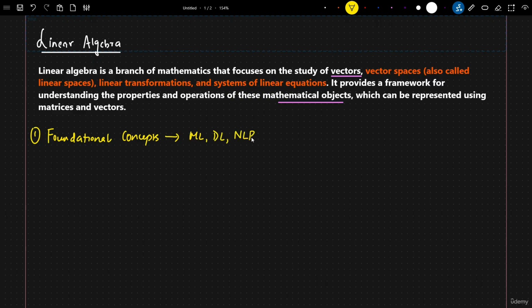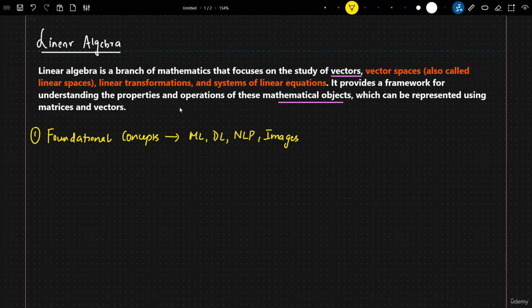Even in concepts like natural language processing, where your input data is in the form of text, and in computer vision, where you are specifically working with images or video frames, everywhere some concept of linear algebra will be used.